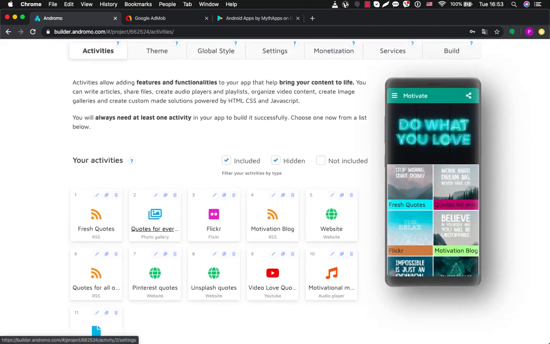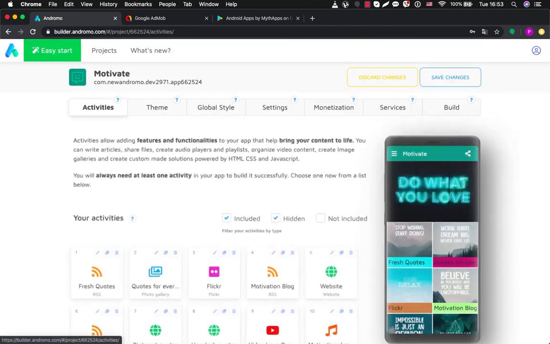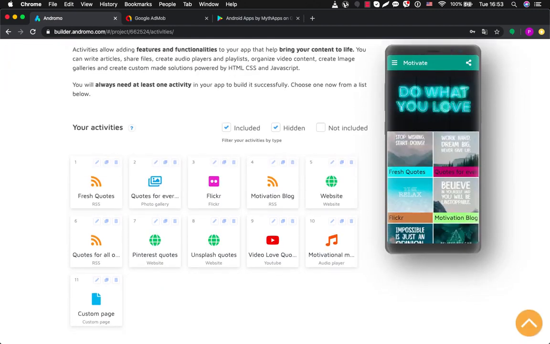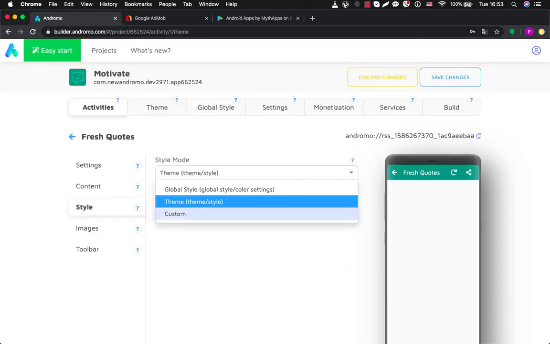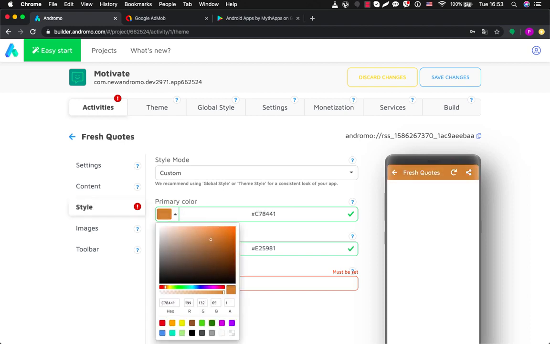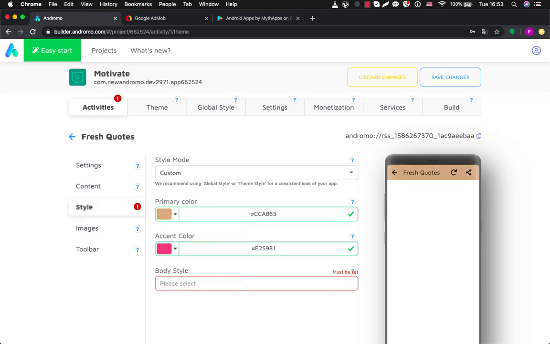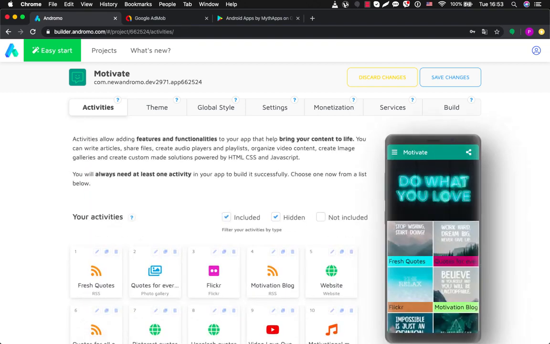So you can also choose custom exclusive settings for each separate activity. For example, if we go inside, basically all activities have the same structure. It has content, style, images, and toolbar settings. So you can create custom settings for this activity. Now I'm changing the color, and you can see how it's changing on a preview. Or you can just simply inherit these settings from a theme. So after you have set all necessary settings for your activities, you go to theme.